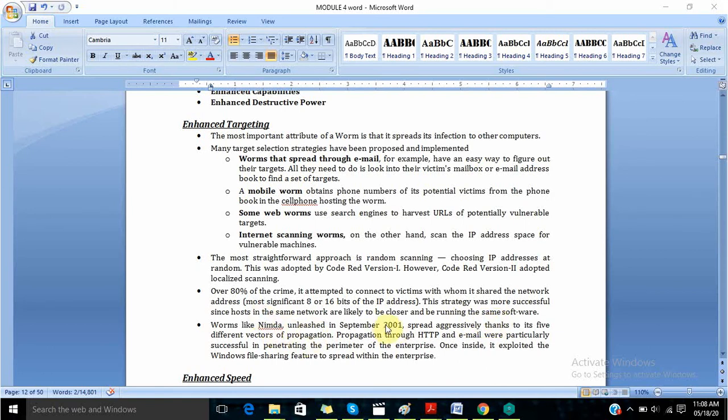Nimda, which was invented in September 2001, spread aggressively. How did it spread? It propagated through HTTP and email. Email was the medium for it to propagate. So that is enhanced targeting through all these four ways.